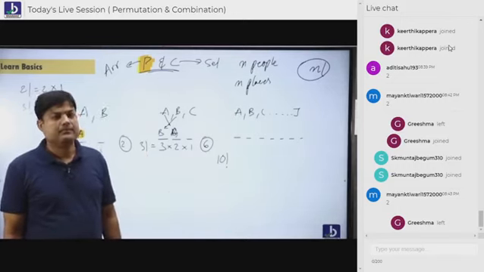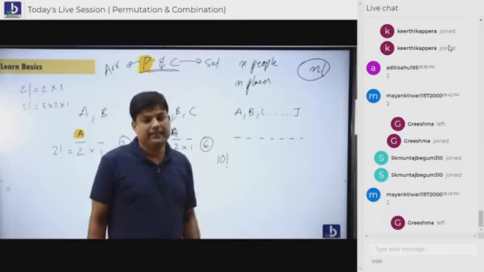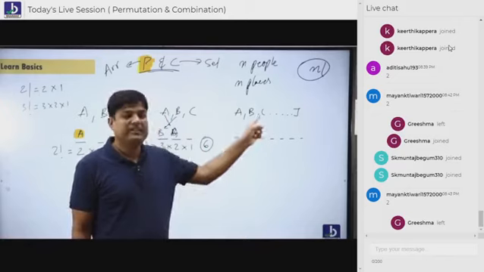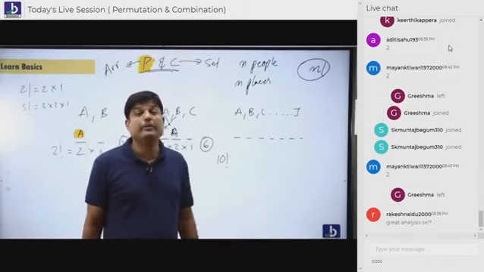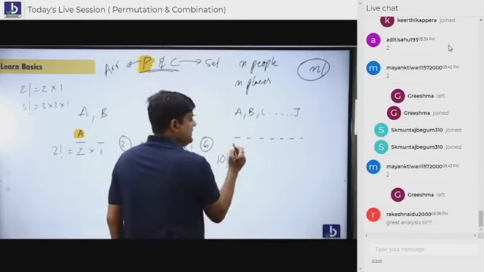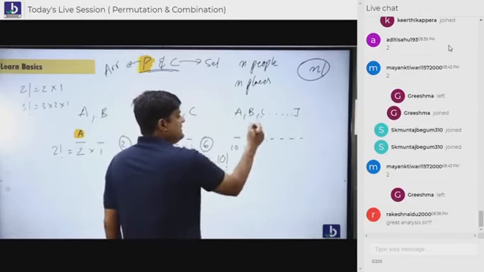Clear? Now, how many people are standing here? 10. How many places are given here? 10. 10 people, 10 chairs. In the first place, how many people are eagerly waiting? Either A, B, C, D, so on to J. Anybody can sit here. 10 chances. Suppose that C is sitting here.